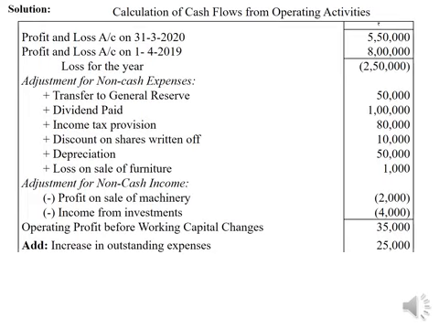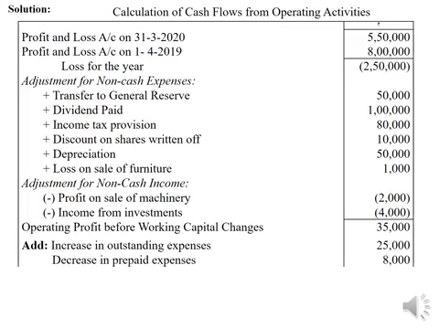That means outstanding expenses closing balance is given, but opening balance is not given. So it can be assumed that outstanding expenses have been created during the year worth rupees 25,000, and outstanding expenses are part of current liabilities. Increase in current liabilities increases cash, therefore it has been added over here.